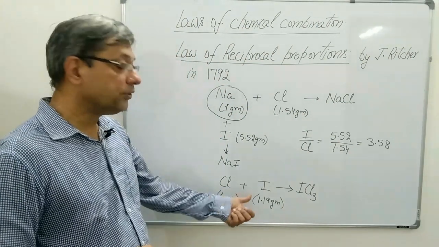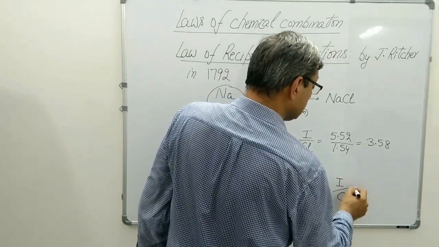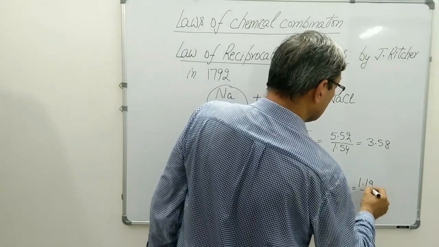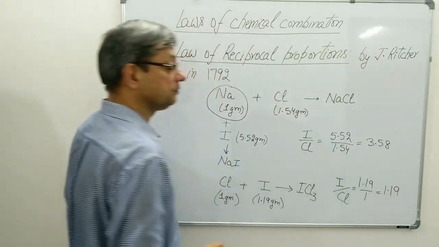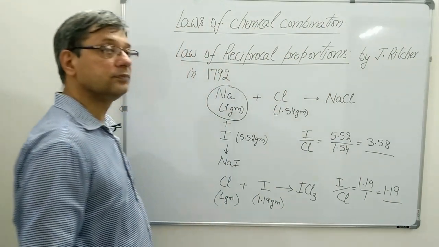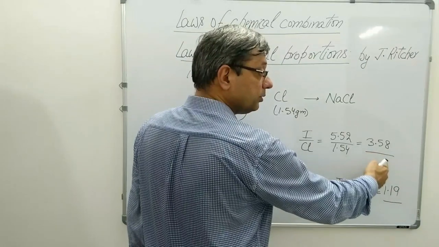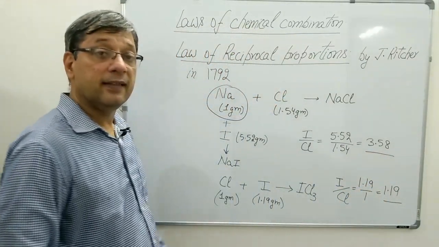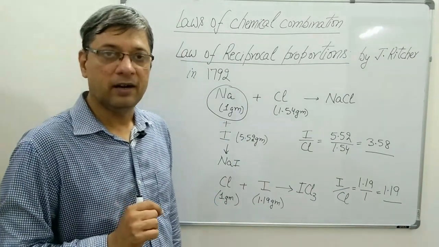When we find the ratio of iodine and chlorine, when they have reacted with each other, the ratio comes out to be 1.19 upon 1, and it will be 1.19. When we compare both these ratios, we observe that this ratio is a multiple of this ratio, and that multiple is a simple whole number.